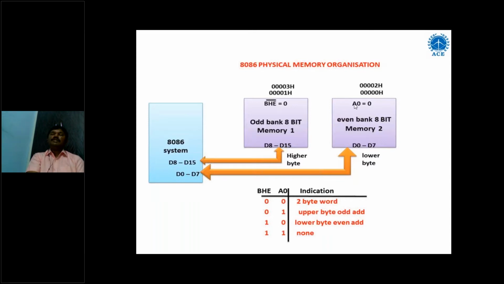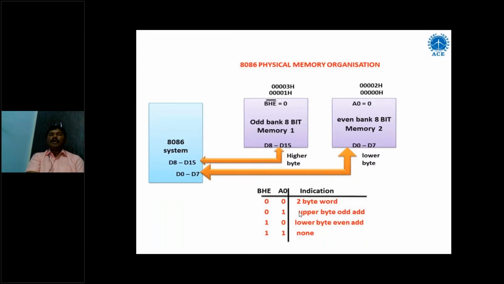Suppose it is 1, 0. How does it call only the lower byte of data? See, one condition here is when A0 is 0, then call the lower byte of data. When BHE is 0, then call the higher byte of data. But here BHE equals 1. BHE equal to 1 means BHE bar is 0, and when its value is 0, it is inactive. That's why it is calling the lower byte of data.